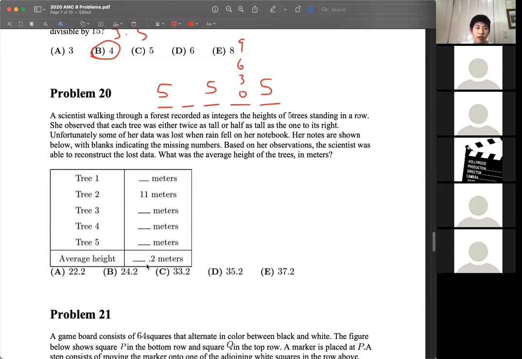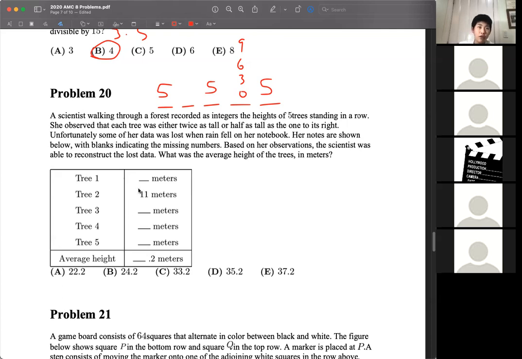So since the average height ends in 0.2, when we multiply it by 5, the number of trees, to get the total, we're going to get something that is 1 more than a multiple of 5. Because this 0.2 times 5 is 1. This 11 also is 1 more than a multiple of 5, so that means that the other 4 numbers have to add up to a multiple of 5.